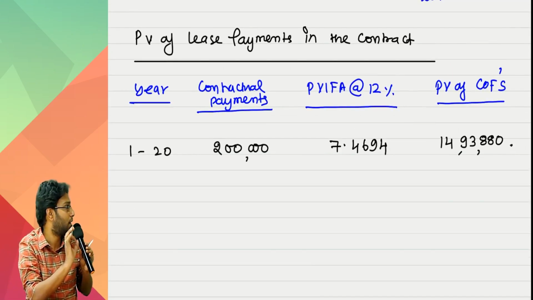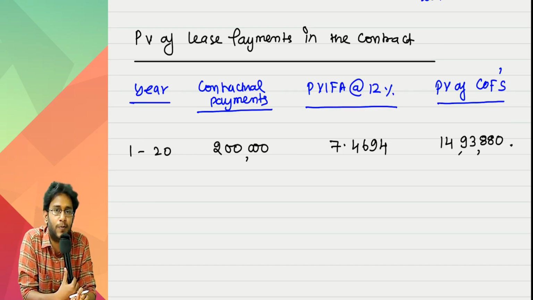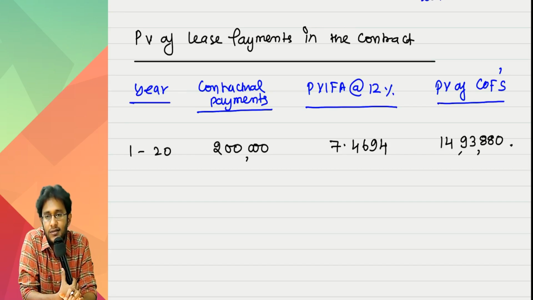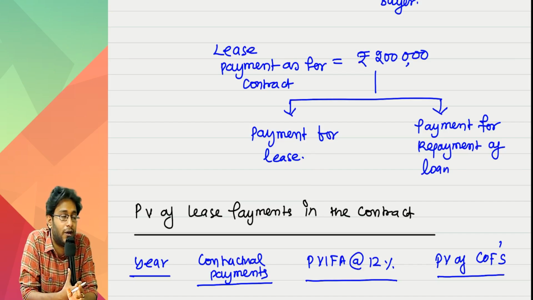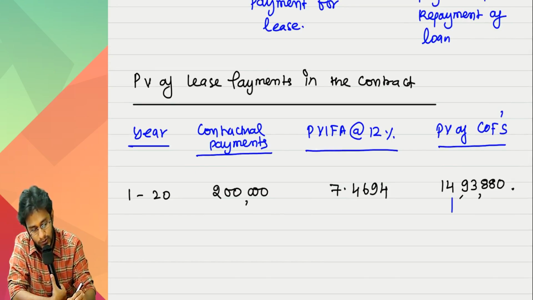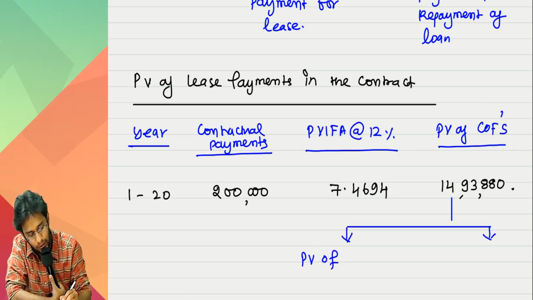Now, I have a small question, understand correctly. If 14,94,000 whatever you wrote, is that the PV of lease payments or the PV of total cash outflow? It is the PV of total cash outflow, not the PV of lease payments, because this 2 lakh rupees is not paid only for lease, it is also for repayment of loan, isn't it, sir? Now see how I am splitting this. In this 14,93,000 amount, the present value of loan repayment is also there, yes or no?